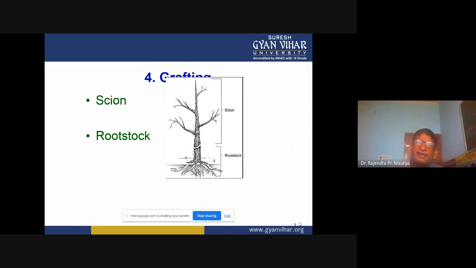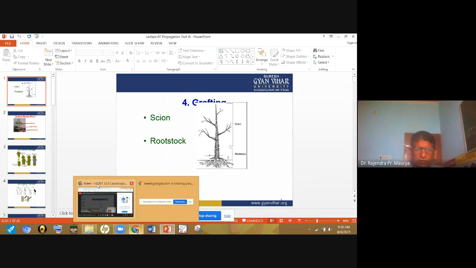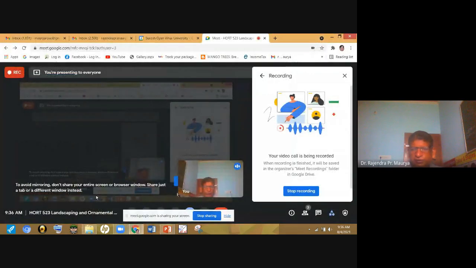The second one is asexual propagation, also known as vegetative propagation. In asexual or vegetative propagation, mitosis cell division occurs. So in this we can get true-to-type plants. That is the main advantage of this technique.